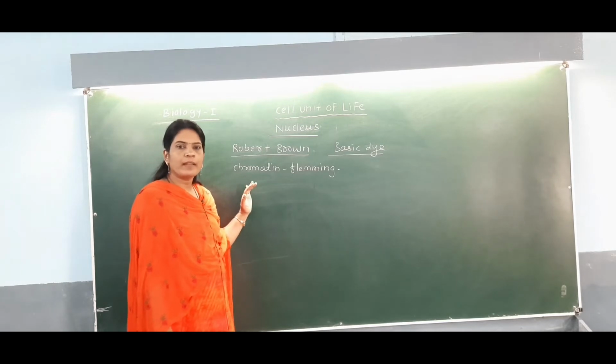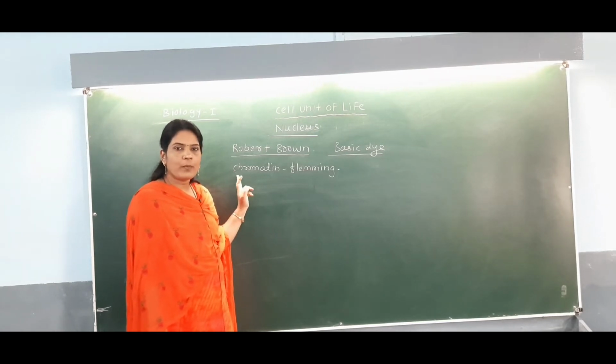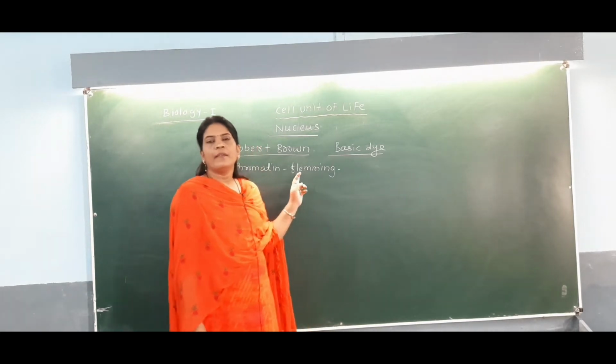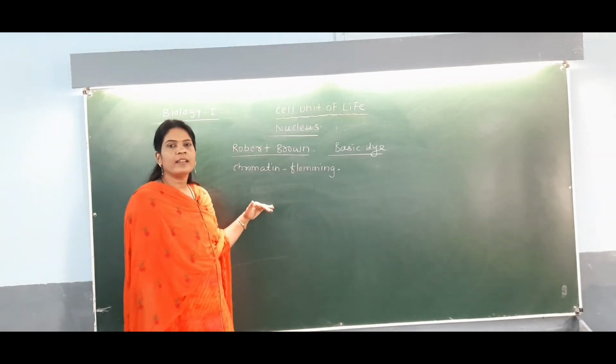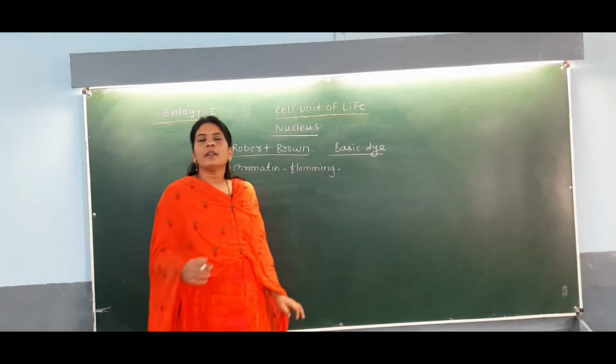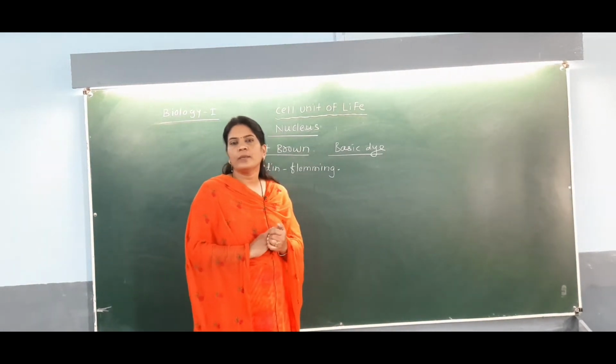So you have to remember that when there is the name chromatin, there will be the name of Fleming. When the discovery of the nucleus is asked, then the name is Robert Brown. Now, what is the structure of this nucleus?